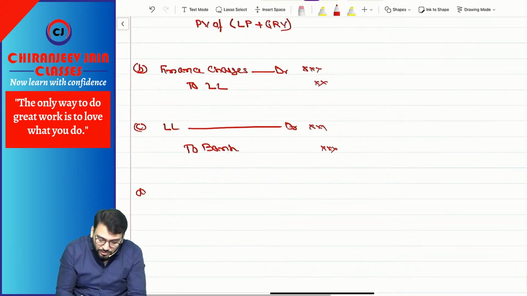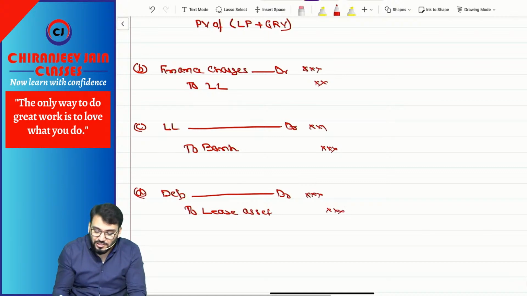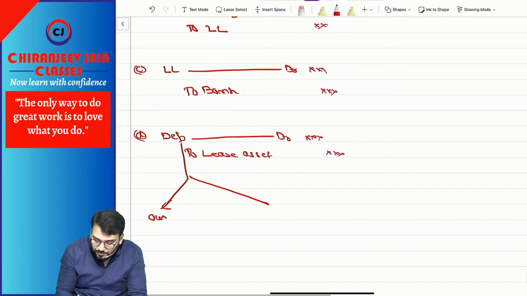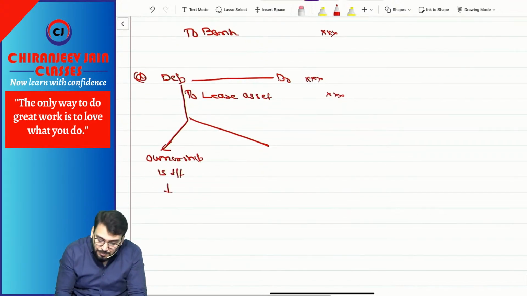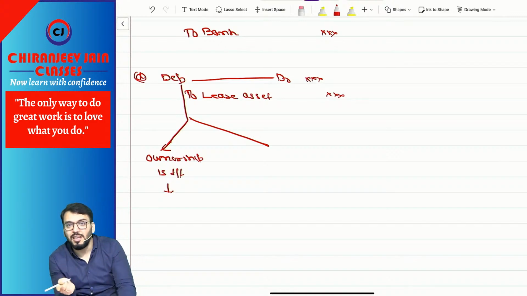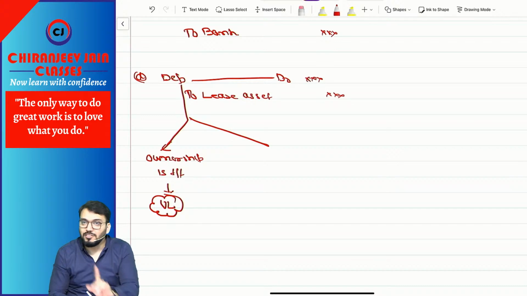Then depreciation will also be charged. So depreciation account debit to leased asset. Now for this depreciation, if ownership is transferred at the end of the lease term, then depreciation is based on useful life, not based on lease term.